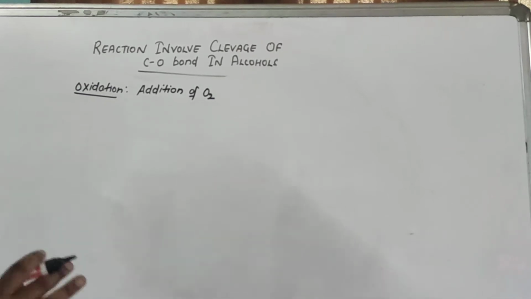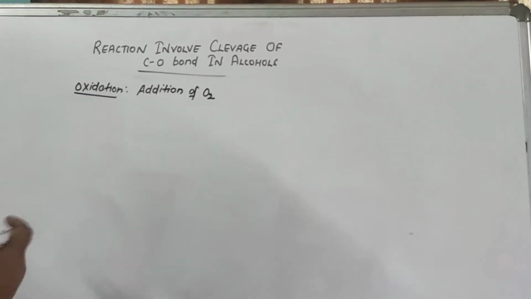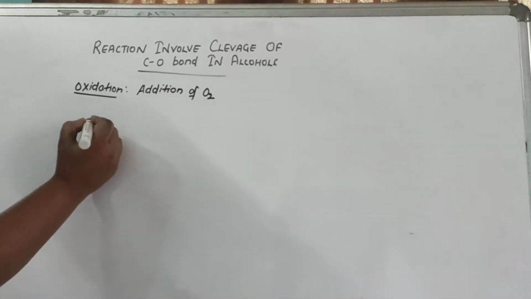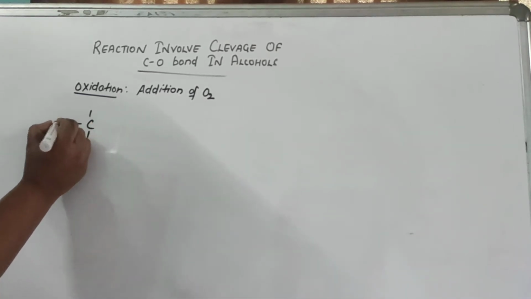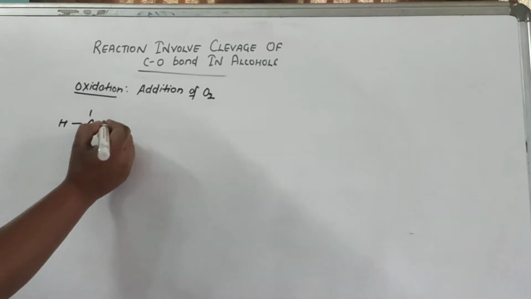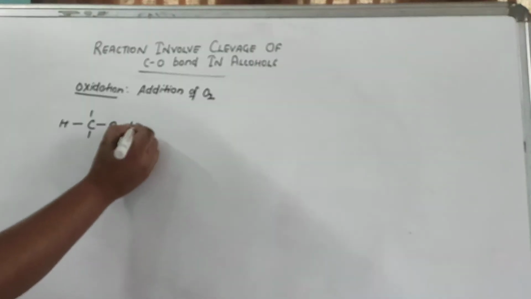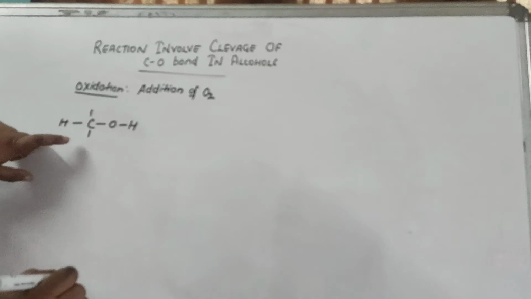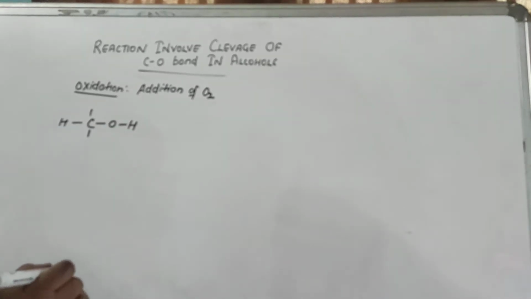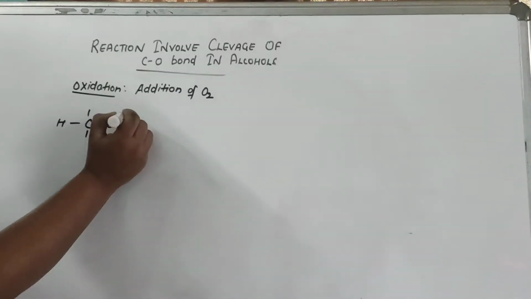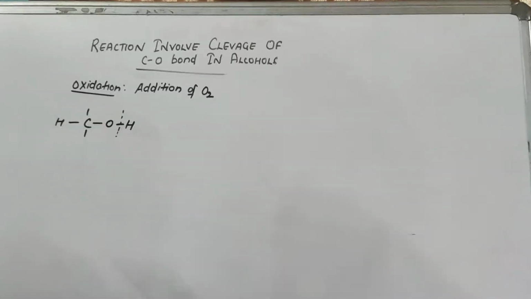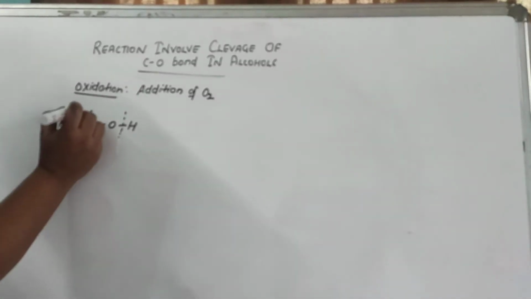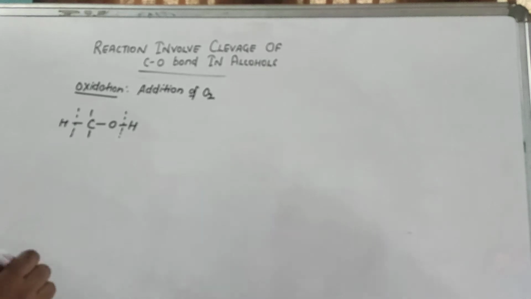Suppose I'm taking an alcohol, for example methanol. It's the same thing I am taking from the book. They have taken the methanol here. So this is the methanol, CH3OH. Now you can see this OH bond and this CH bond will break. In your book you can see that they have written bond breaking. These two places, the bond will break.